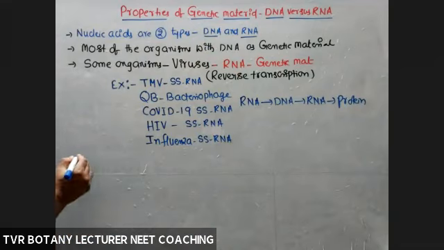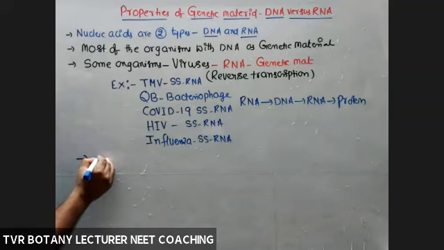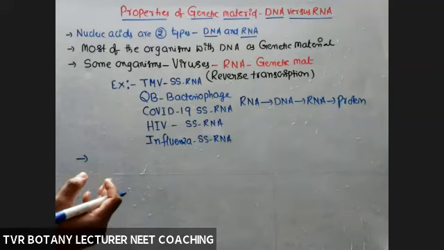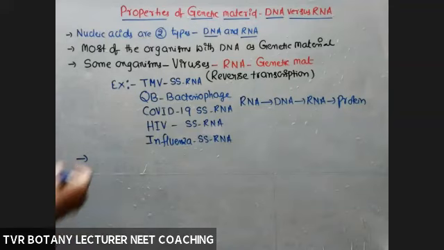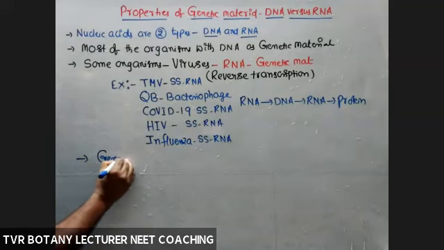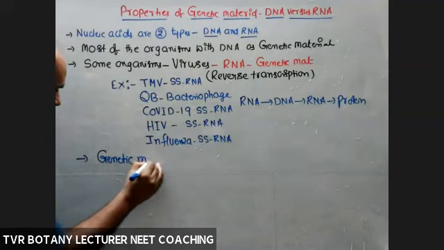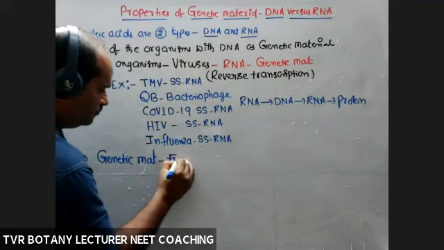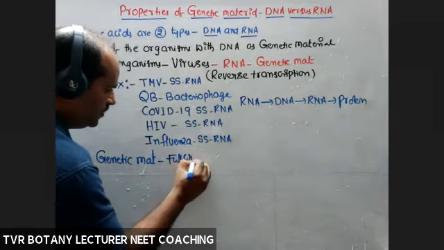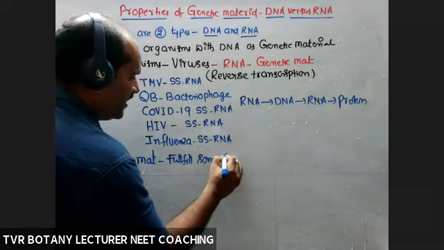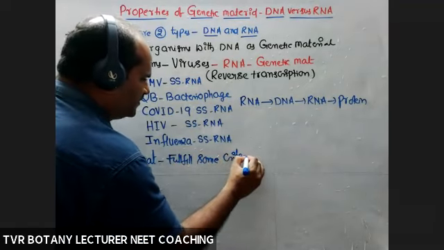So for that, we prepared a certain number of criteria or rules and regulations. Okay. So a biomolecule which is going to act as a genetic material should fulfill the following criteria. Genetic material should fulfill some criteria or characters, rules and regulations.